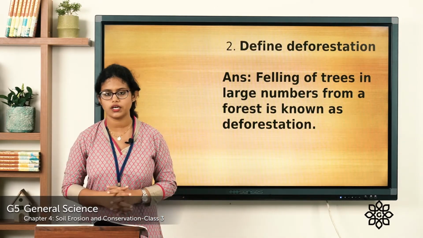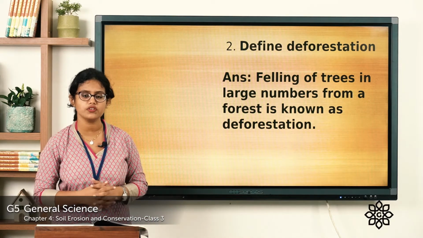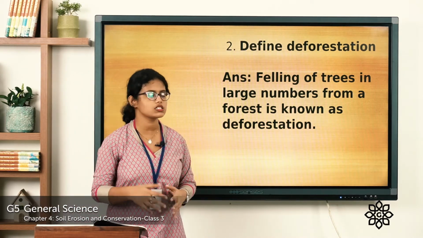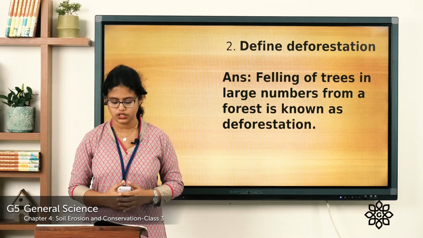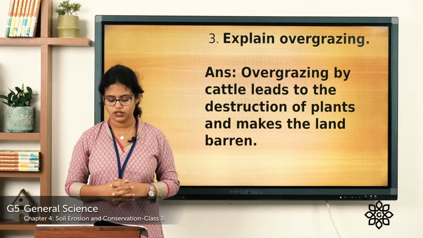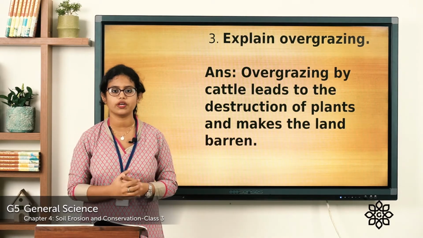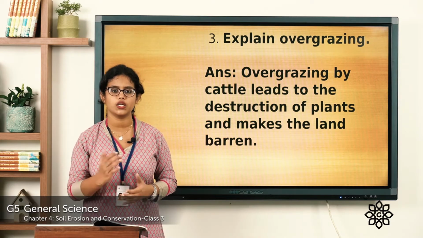Coming to the second one, define deforestation. Felling of trees in large numbers from a forest, that is known as deforestation. Coming to the third one, explain overgrazing. So, you have to say what is overgrazing. Overgrazing is a human cause for soil erosion.